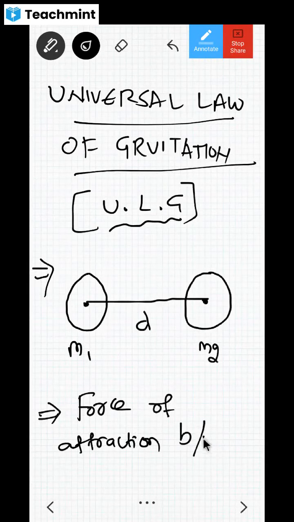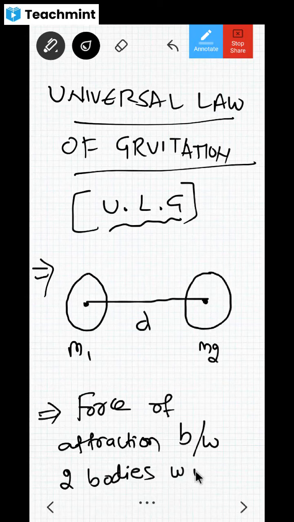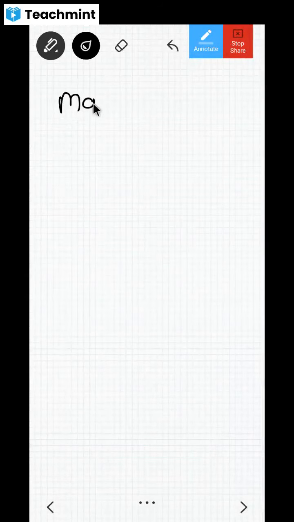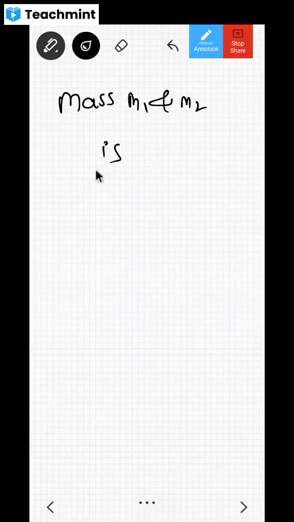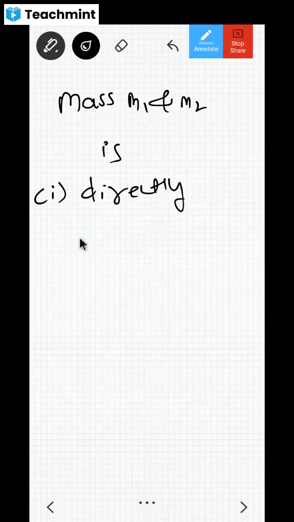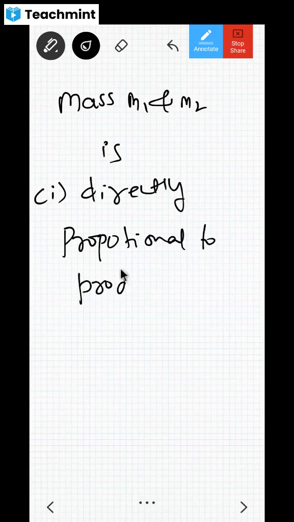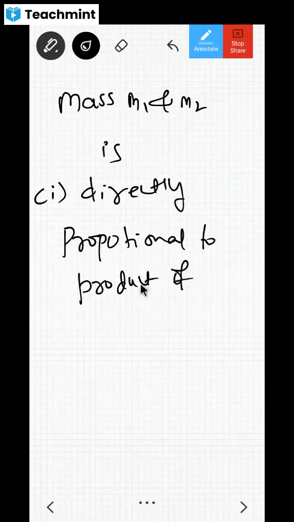Force of attraction between two bodies with mass m1 and m2 is, first one, directly proportional to the product of masses.